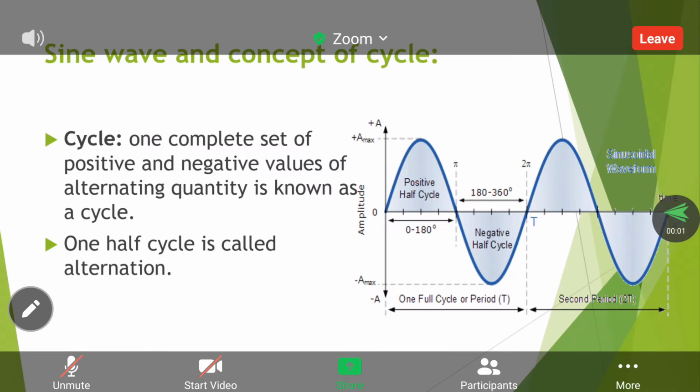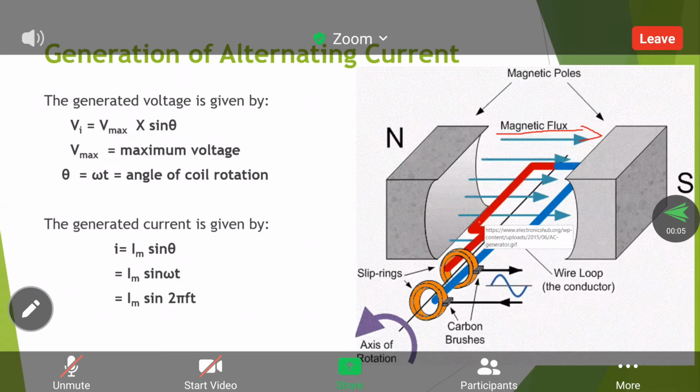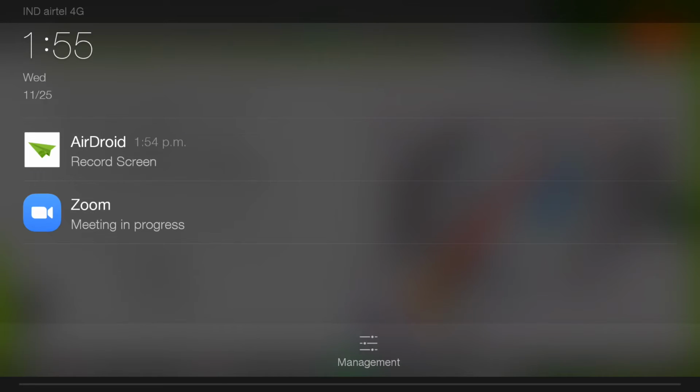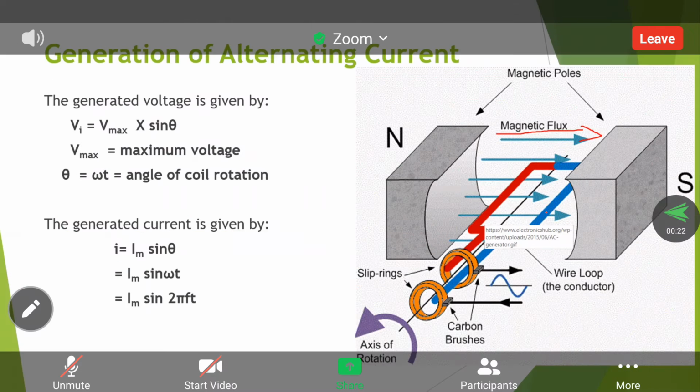Cycle. So why we are getting positive and negative half cycles is nothing but every half cycle, the conductor position changes. If you are rotating, after 180 degrees the colors will change. So for easy understanding, we are placing a red color and a blue color. After every 180 degrees, the positions will change.